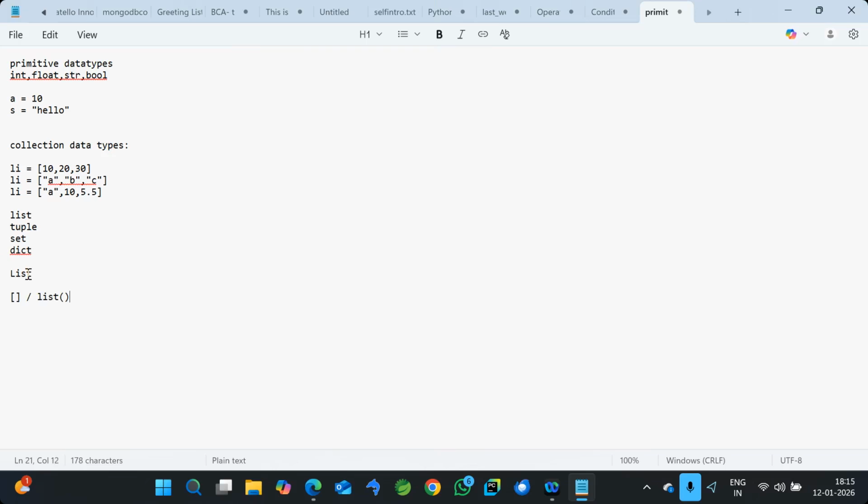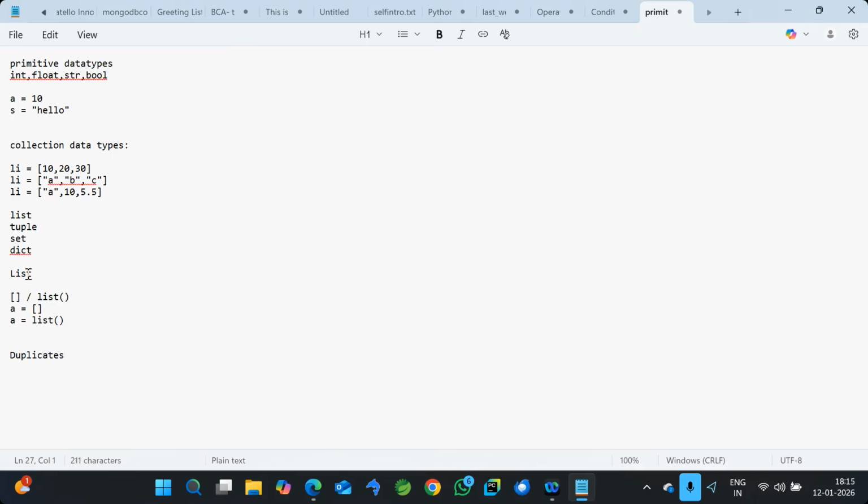Whenever you write a variable equal to list or empty square brackets, it internally defines a list in Python. For example, a equal to square brackets, or a equal to list, both will create a list object internally. The fundamental behavior of the list is that it allows duplicate values. So in a list you can store duplicate values.